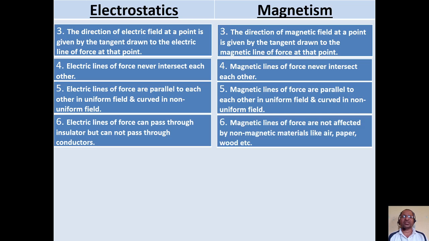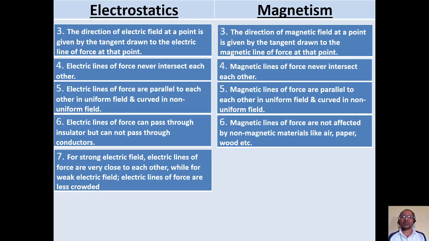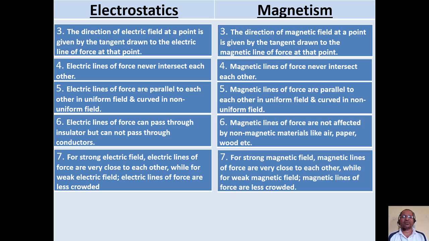In magnetism, we say that magnetic lines of force are not affected by non-magnetic material. Non-magnetic materials like air, paper, wood, plastic, etc. For strong electric field, electric lines of force are very close to each other, while for weak electric field, electric lines of force are less crowded. Here we say that for strong magnetic field, magnetic lines of force are very close to each other, while for weak magnetic field, magnetic lines of force are less crowded.